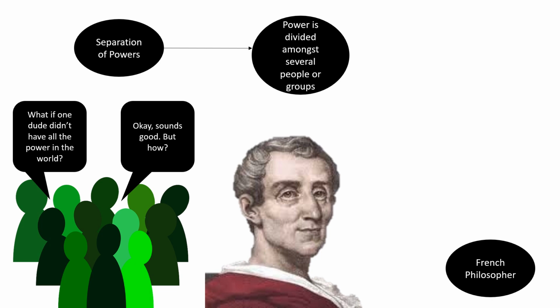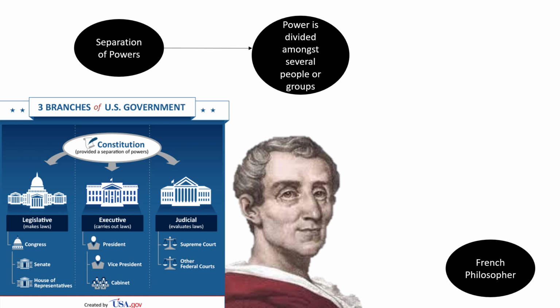Separation of powers is the belief that power is divided among several people or groups. The head guy in charge still has a lot of power, but needs support from the other leaders or other groups to help maintain that power to pass laws. The idea of separation of powers in the United States is evident when you take a look at how our government is structured. The federal government has 3 branches of government: the executive branch, the legislative branch, and the judicial